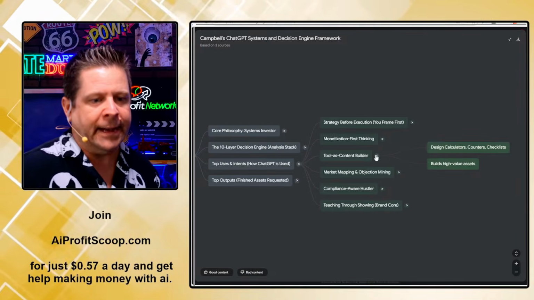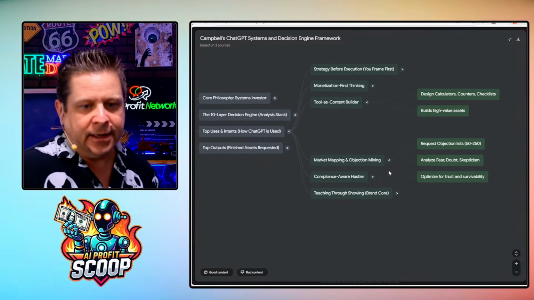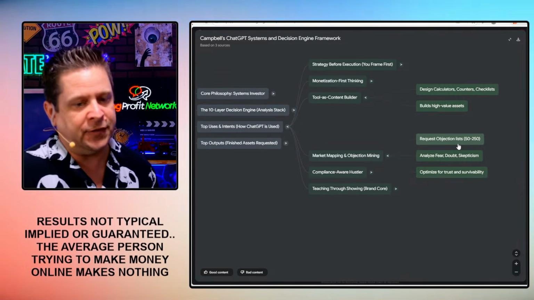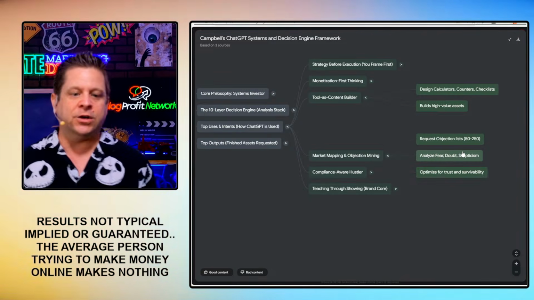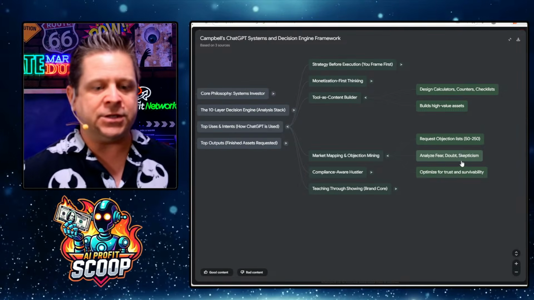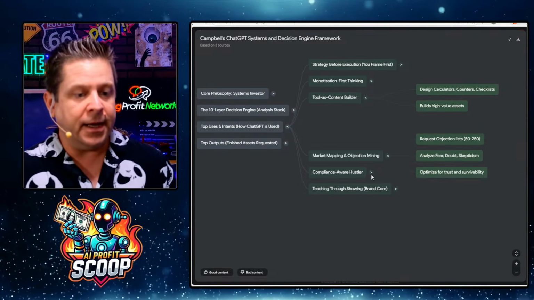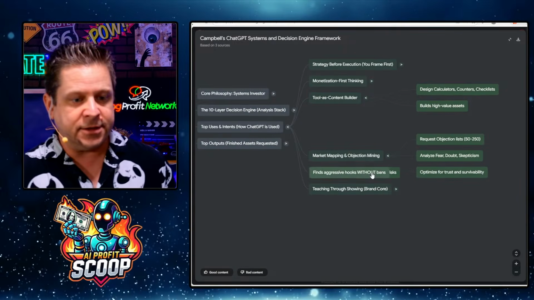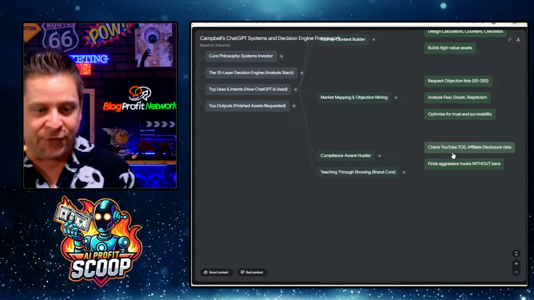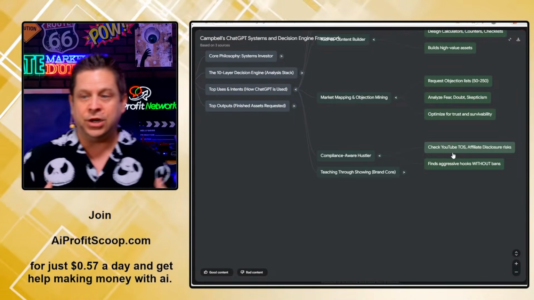Also, going through market mapping and objection mining. Going through request objection lists. So what are the things people don't like? What are the things people do like? Analyze fear, doubt, and skepticism. What are their fears, their doubts? What keeps them up at night? Optimize for trust and survivability. Compliance-aware hustler. So we want to have hustle, but we also want to check the TOS and the affiliate disclosure rules and do things good.